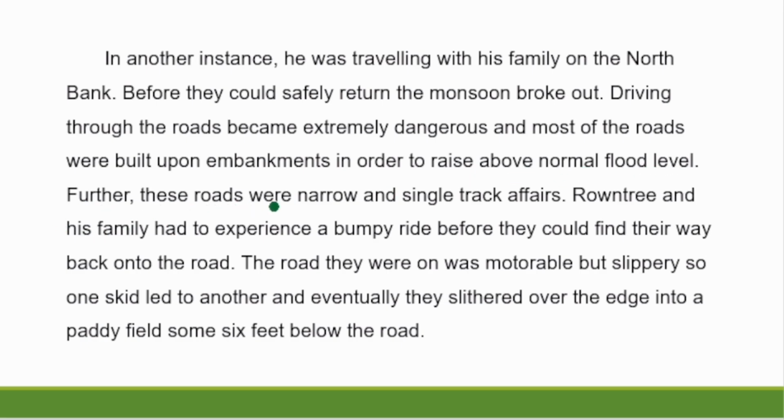Further, these roads were narrow and single-track affairs. Rountree and his family had to experience a bumpy ride before they could find their way back onto the road. The road they were on was motorable but slippery, so one skid led to another and eventually they slid over the edge to a paddy field some 6 feet below the road.